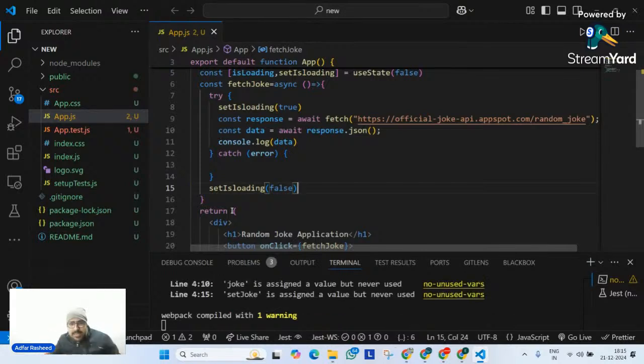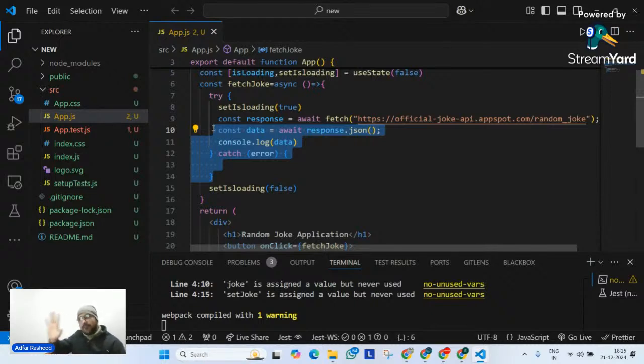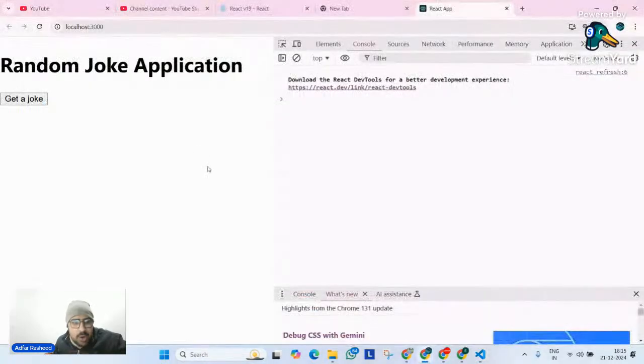So can I say this setIsLoading is true only until it actually fetches the data from the API? Can I say that? I need a quick confirmation in the chat. Yes or no? Can I say that isLoading is becoming true only for that small period of time? Of course, yes. Right?